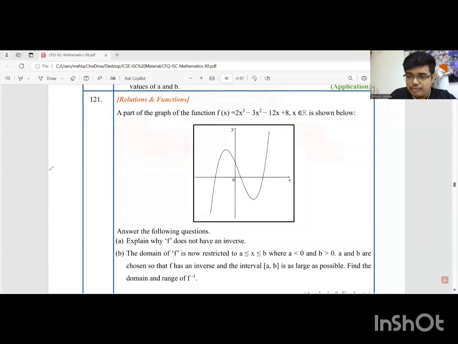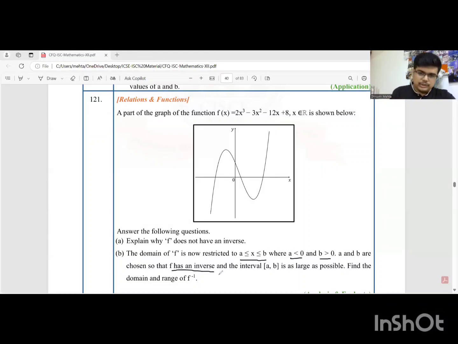Students will first check whether it's 1, 1 or not by the horizontal line test. Do you see, by the horizontal line test, this line cuts the graph at more than 1 point, and therefore it is not 1, 1. Further, the domain of f is restricted to a to b. We have to now figure out what are the values of a and b. They're saying a is negative, b is positive, such that f will have an inverse.